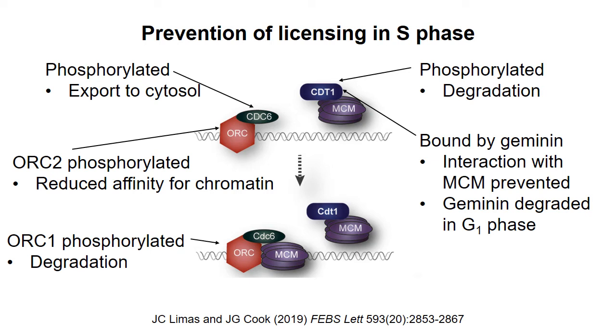Also, CDT1, the protein that brings the MCM complex to the origin, is phosphorylated, which promotes its degradation. A protein called geminin is expressed in S phase, which binds to any remaining CDT1 and prevents it from interacting with the MCM complex. Note that geminin stays in the cell through G2 phase and M phase and is only degraded during G1 phase. So as the cell starts synthesizing CDT1 again after S phase is over, geminin is still present to prevent CDT1 from bringing MCM proteins to the origin. Only in G1 phase is geminin itself degraded, which frees CDT1 for interaction with the MCM complex.